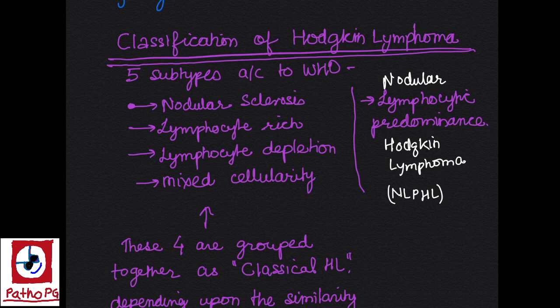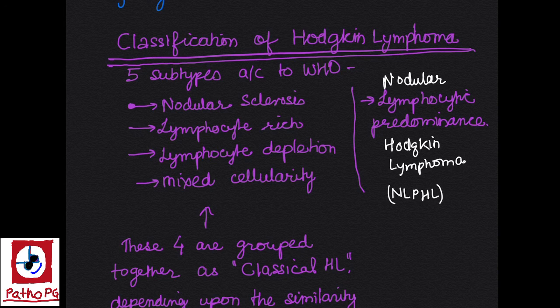The classic and non-classic differentiation is on the basis of immunophenotype of RS cell. The RS cell of classic Hodgkin lymphoma is positive for CD15, CD30, whereas the neoplastic cell of non-classic Hodgkin lymphoma is CD30 negative and CD15 negative.